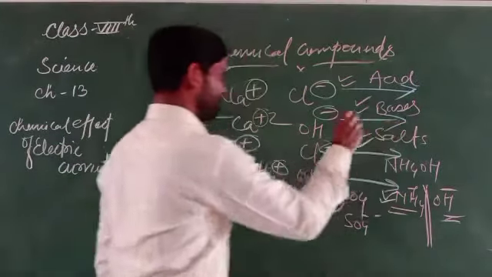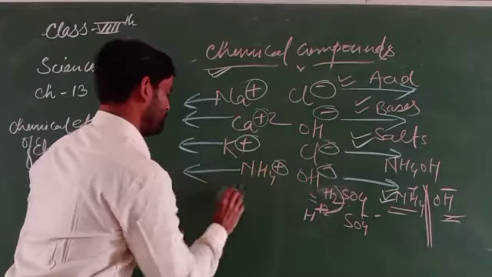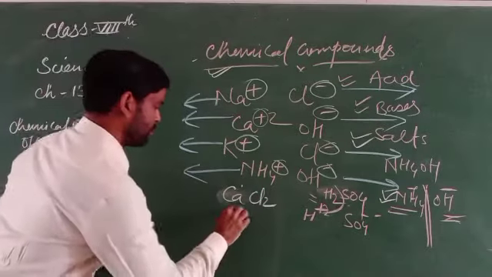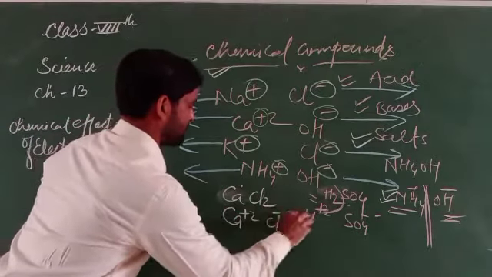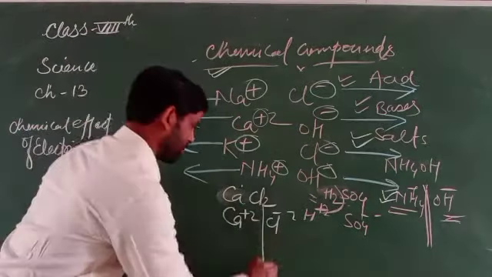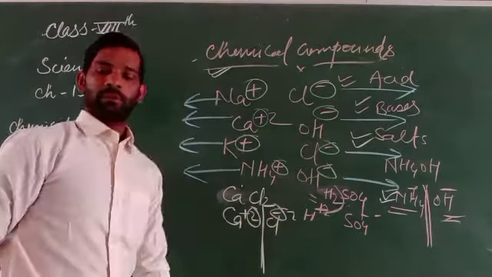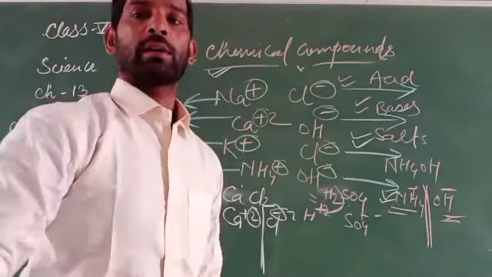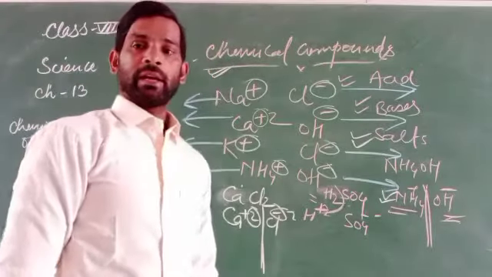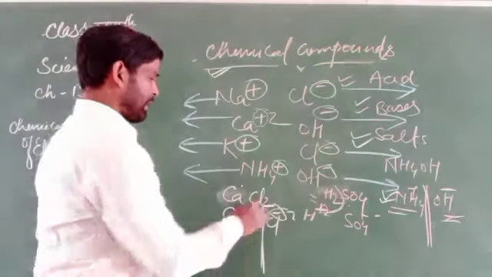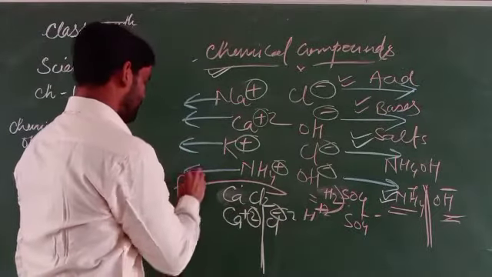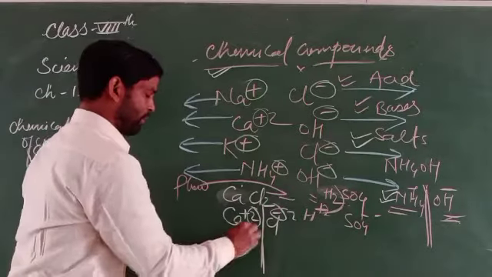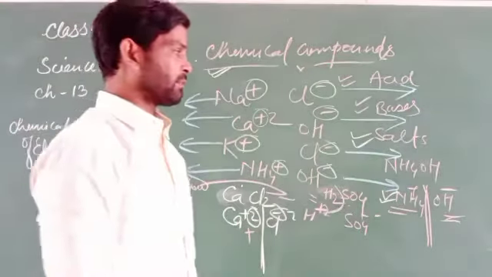In case of salts too, CaCl2, so Ca plus 2, Cl minus 2. In this sequence also positive and negative charges develop, and if positive and negative charges develop, there will be certainty of what? Of electric current flowing through this. So in this case we can say the flow of charge takes place, either in positive or negative form. So the electric current flows.